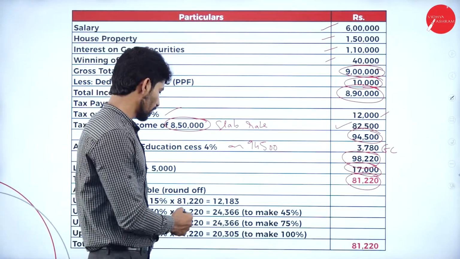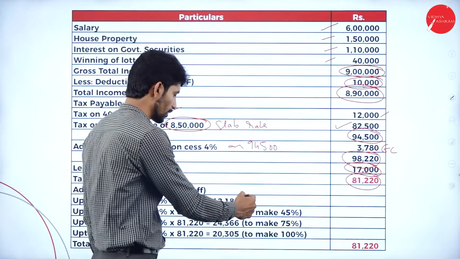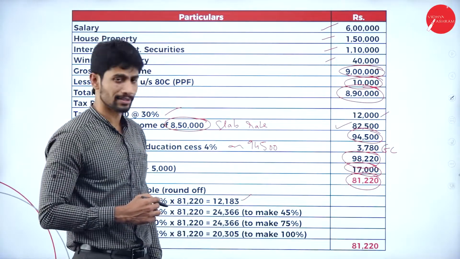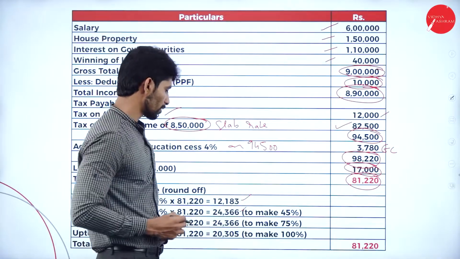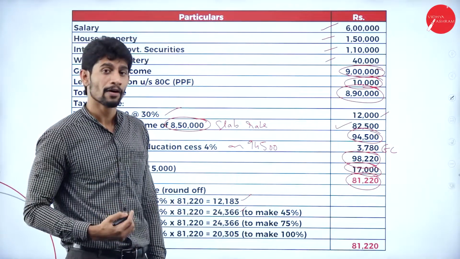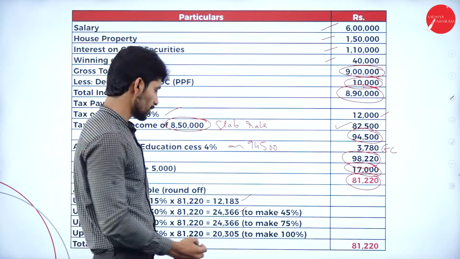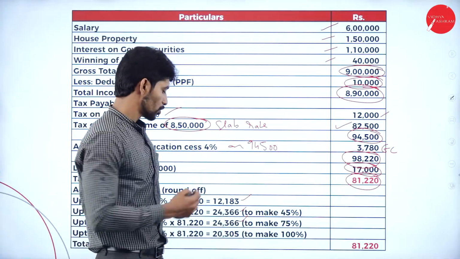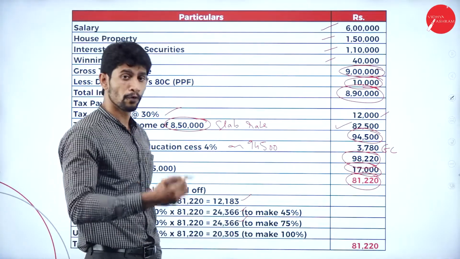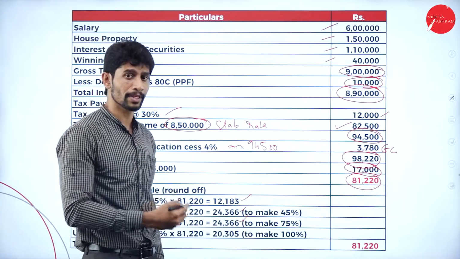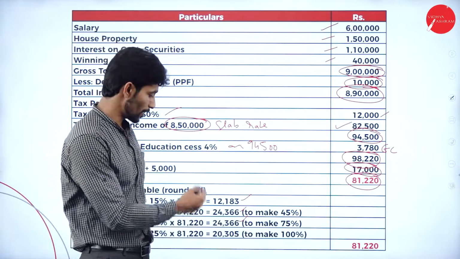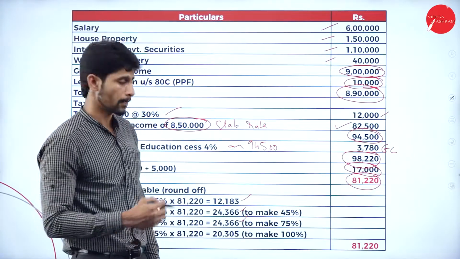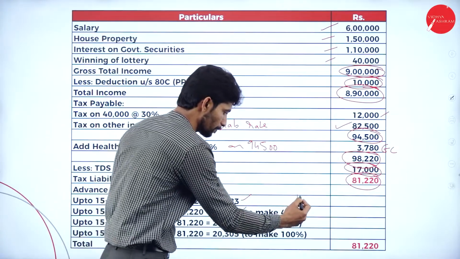First installment 15%, you'll get 12,183. Second installment 30%, you'll get 24,366. Third installment 30%, you'll get the same amount of 24,366. Fourth installment, after third installment, you're supposed to make 25%, that is 20,305. So for the first installment, you'll be paying 15%.